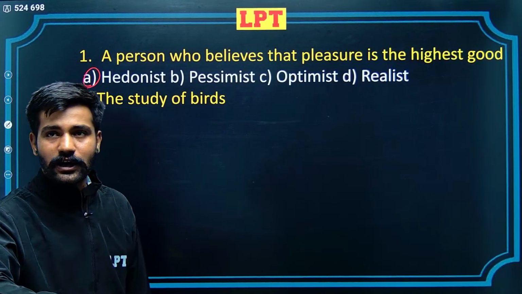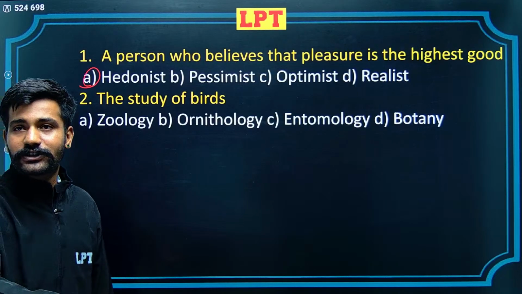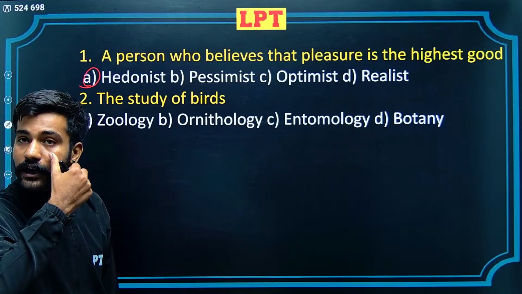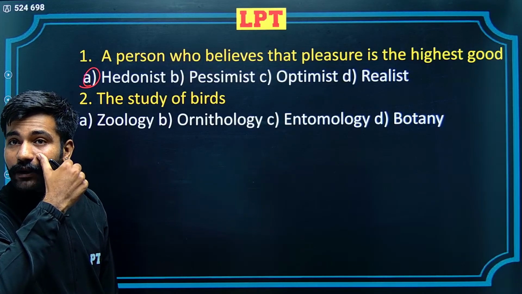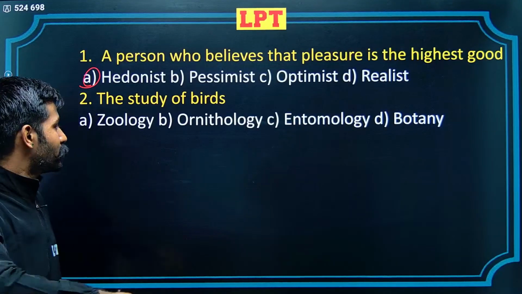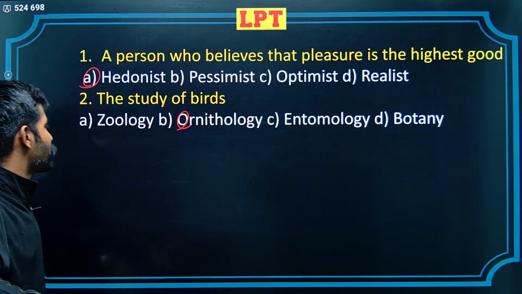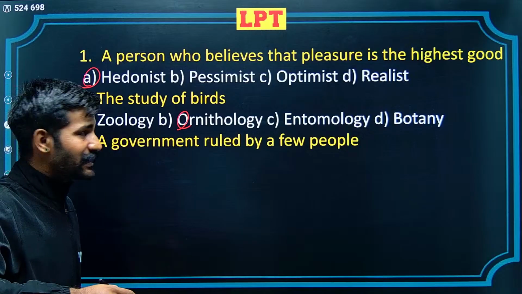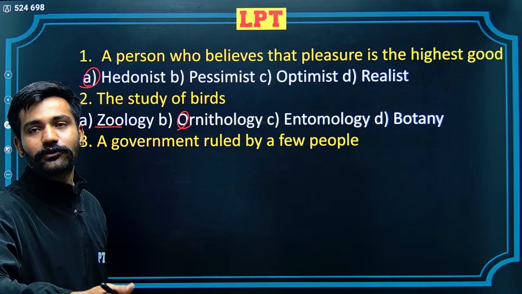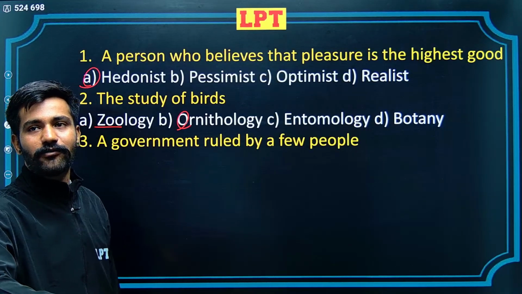The next question is one word for the study of birds. 4 alternatives: zoology, ornithology, entomology and botany. Now the alternative botany refers to study of plants. Entomology is a study for insects. Ornithology is the correct alternative here, which refers to birds. A alternative, zoology, would refer to study of animals, as the word zoo is also visible here with the word zoology. In a zoo what do we see? We see animals.